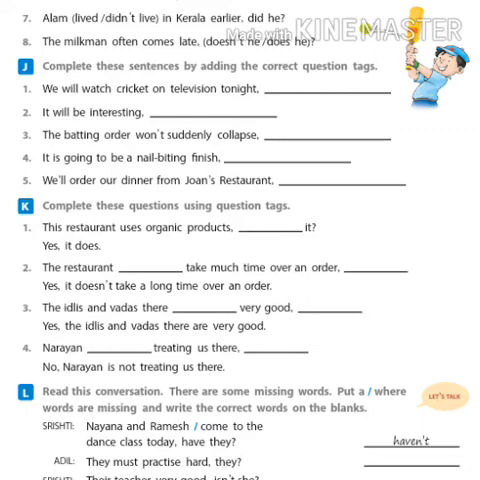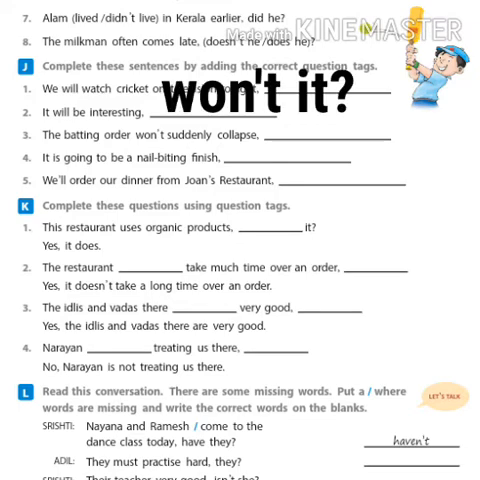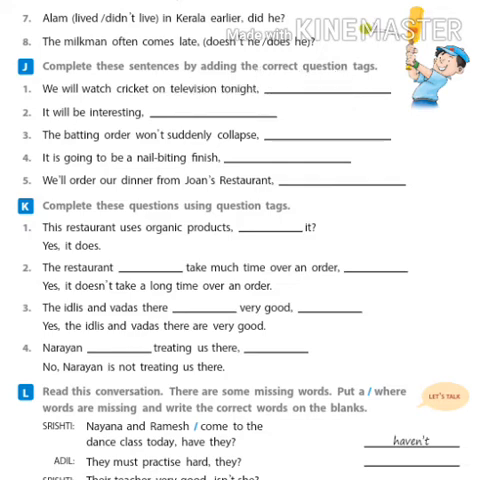It will be interesting. What will be the answer for it? Again the same auxiliary verb, will. Will is changed to will not, and again shortened, won't it. It will be interesting, comma, won't it, question mark. Similarly, try to do the rest of the exercises K, L and M.